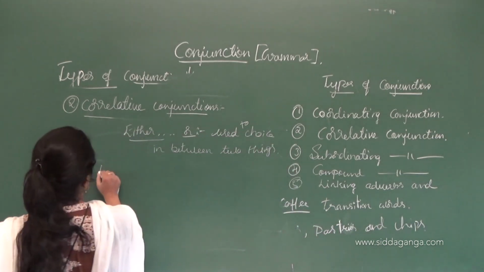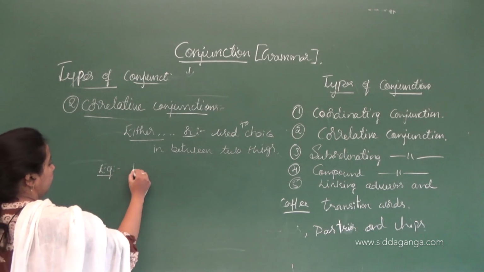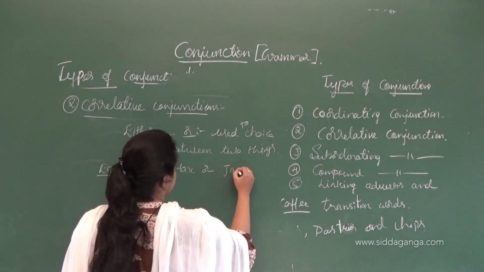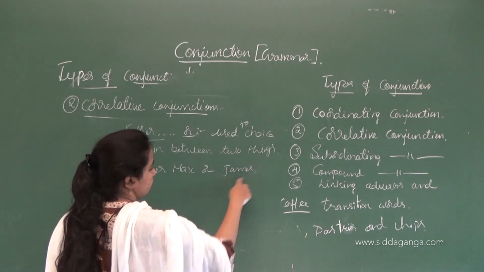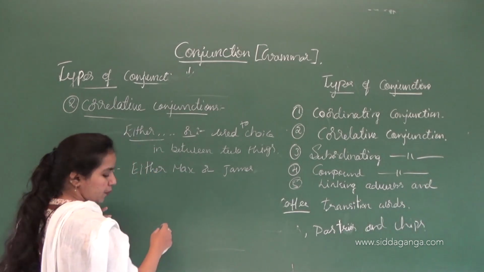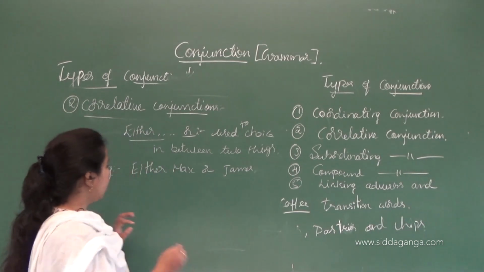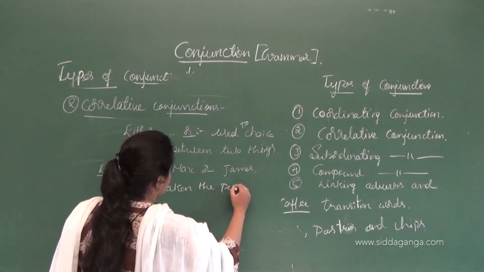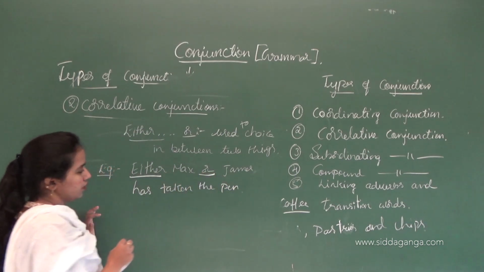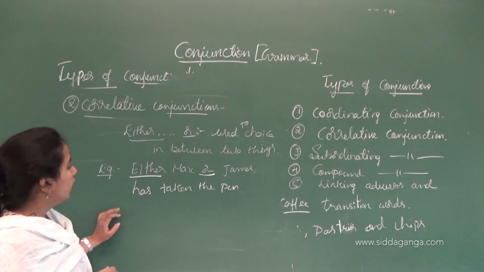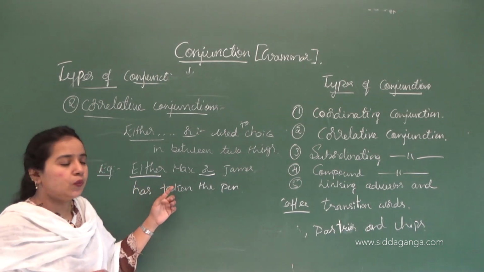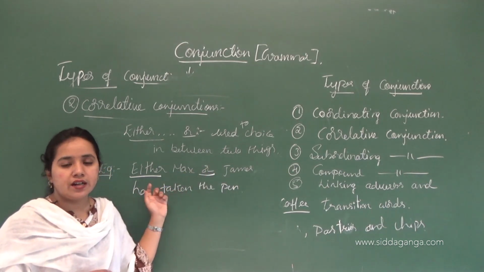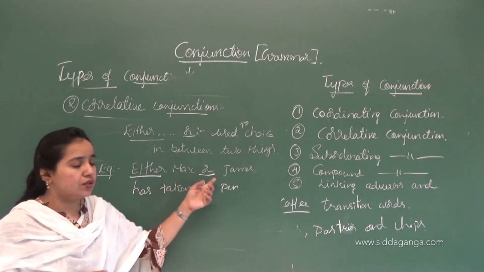Either Max or James has taken the pen. In this sentence, either or has been used. So it is used in pairs, which connects two words or sentences. It connects the two words here, that is Max and also James.